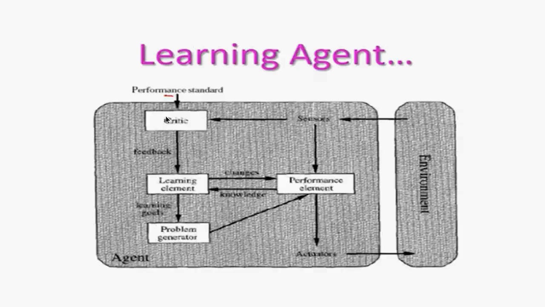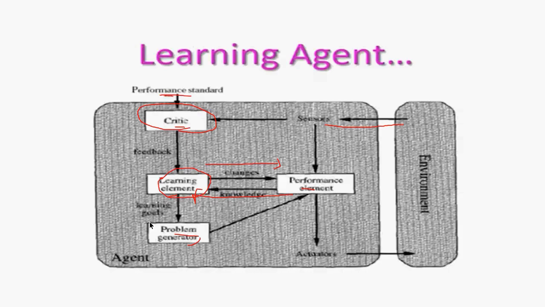A learning-based agent has performance standards, performance elements, performance generators, critics, and learning elements. So what it does is the sensors learn from the environment, and the critic tells what the ups and downs are and what feedback is being received. According to that critic, it learns, and according to that critic, it gives you the solution. Whatever changes have been made in the learning elements, the performance changes accordingly, and that is updated once again in the learning element.